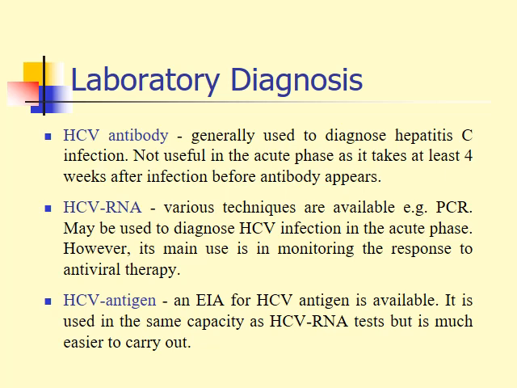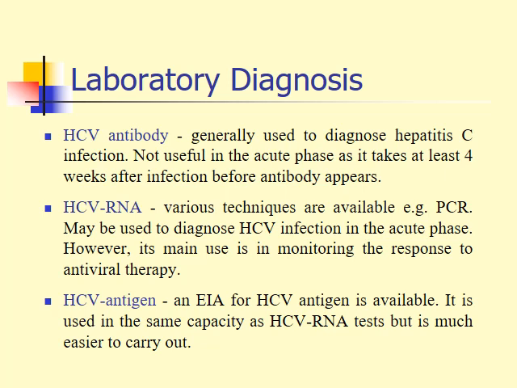Depending on the hepatitis C genome, RNA virus techniques are available, like PCR, which may be used to diagnose hepatitis C viral infection in the acute phase. However, its main use is in monitoring the response to antiviral therapy. The hepatitis C viral antigen by enzyme immunoassay is also available.